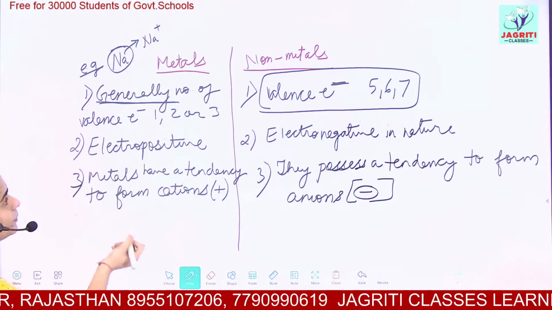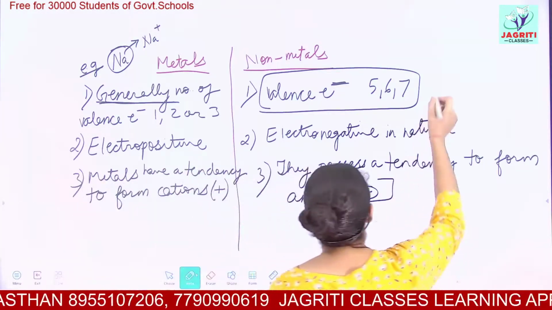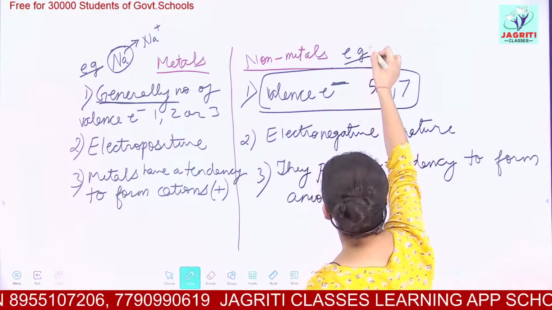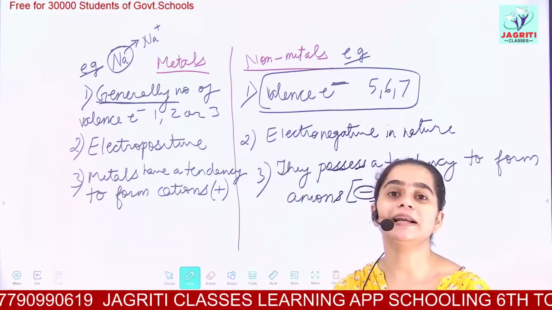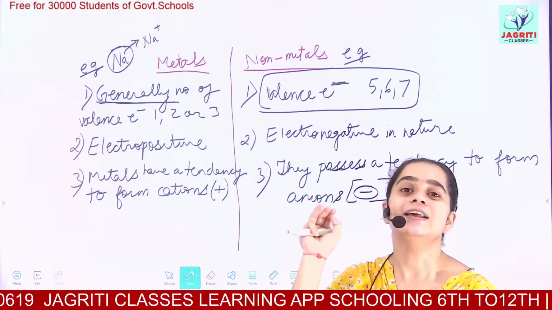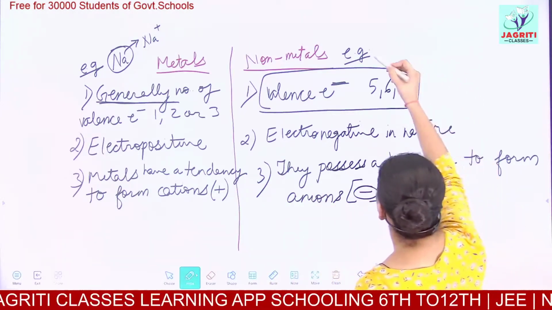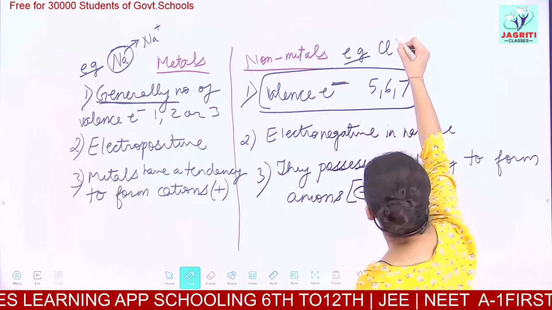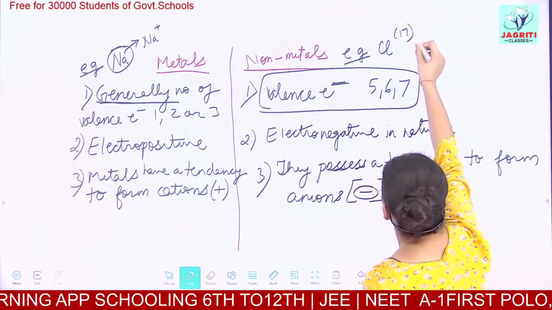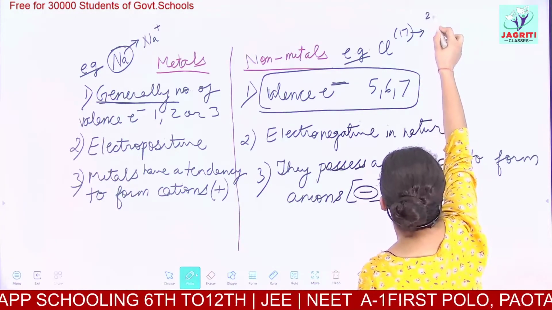Now, for example, we can take an example of a non-metal. Just now I discussed non-metals like bromine, which exists in liquid form. I am taking chlorine here, Cl. The atomic number of chlorine is 17. Arrange these 17 electrons in the form 2, 8, 8.